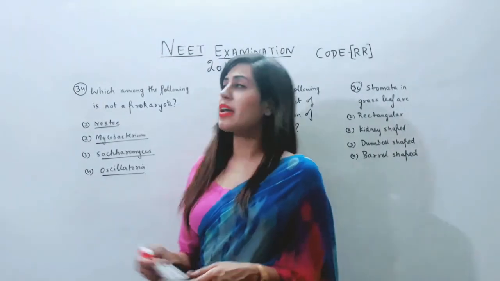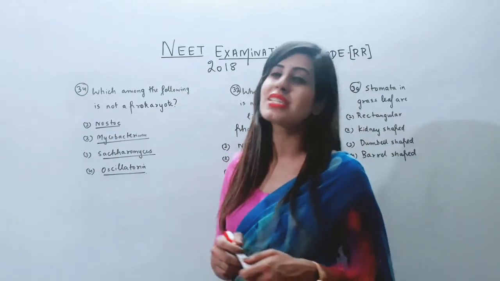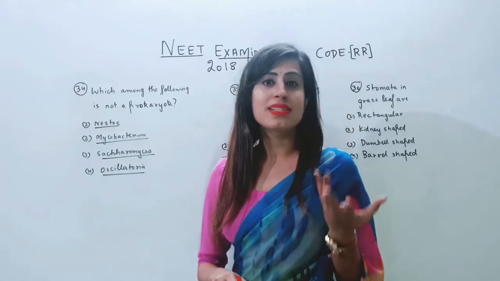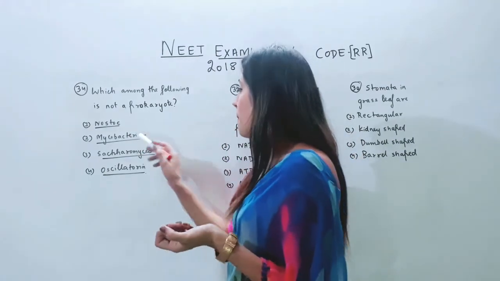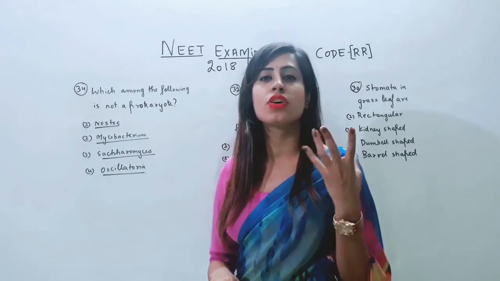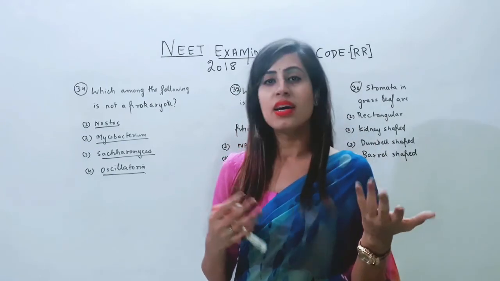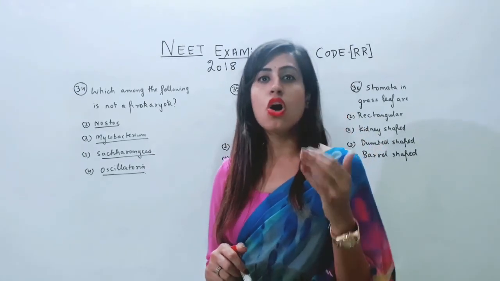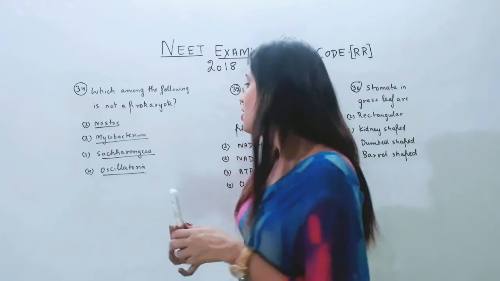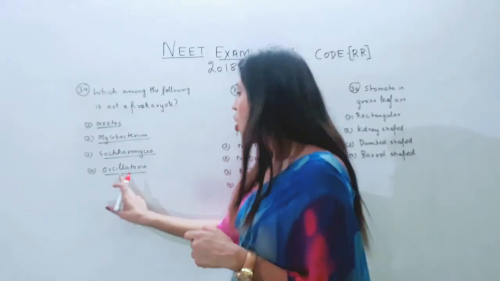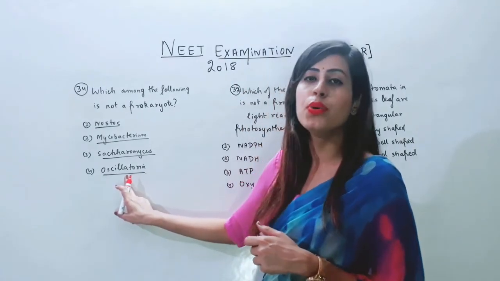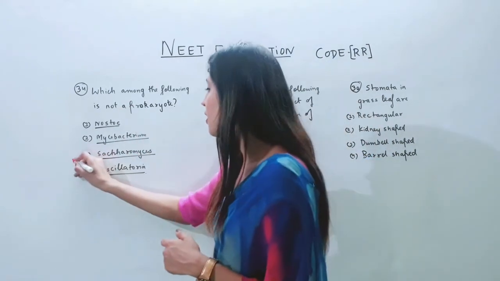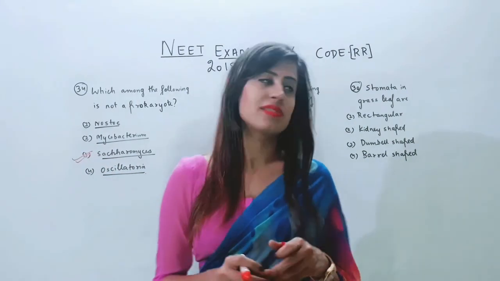So the next question we are looking at, which among the following is not a prokaryote? Which of these is not a prokaryote? Nostoc, cyanobacteria, it's a prokaryote. Mycobacterium, it belongs to the group Actinomycetes and Monera, it's again a prokaryote. Saccharomyces is yeast. It belongs to Ascomycetes and fungi. So it is a eukaryote. Oscillatoria is again a blue-green algae, belongs to Monera. So which of these is not a prokaryote? The correct option is Saccharomyces.